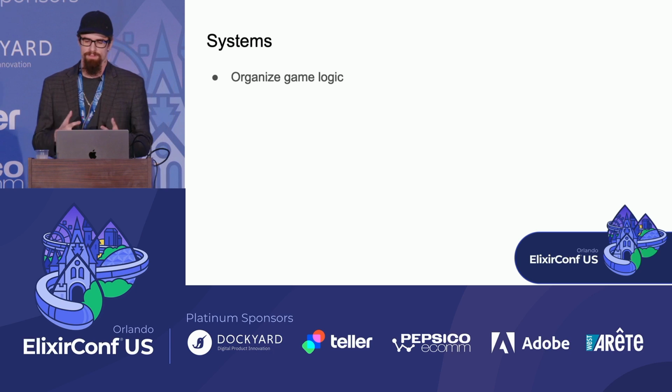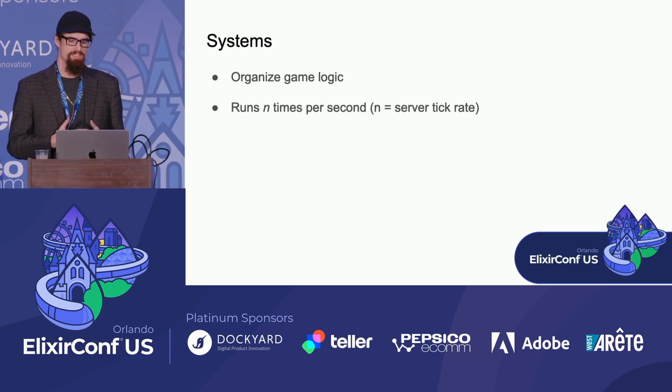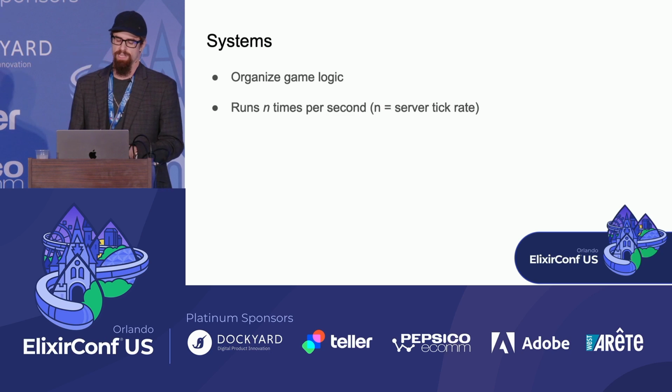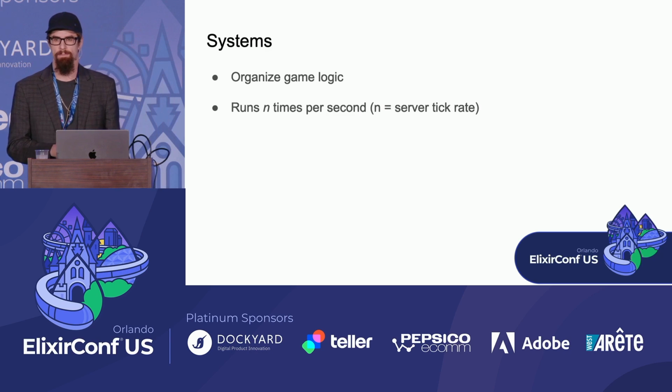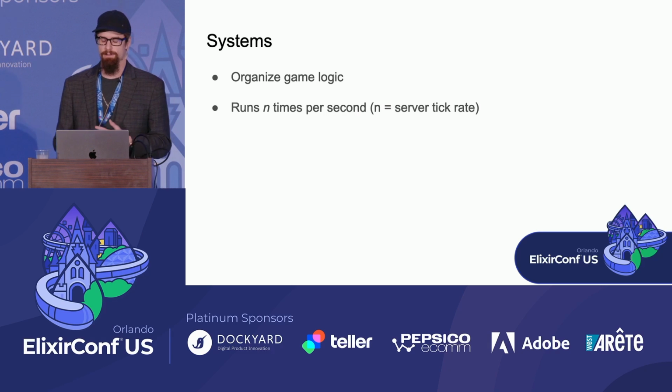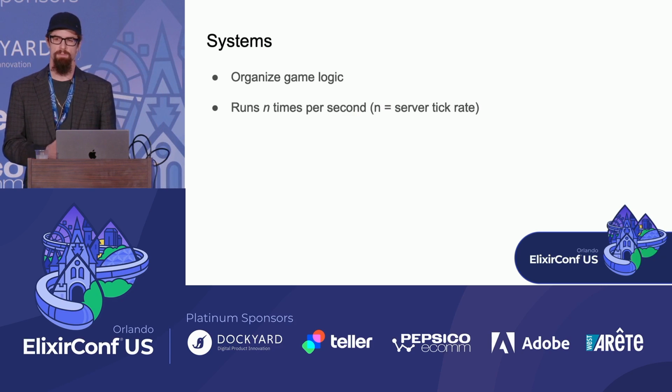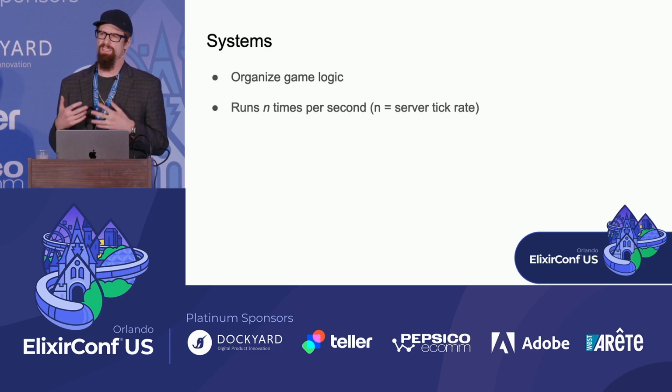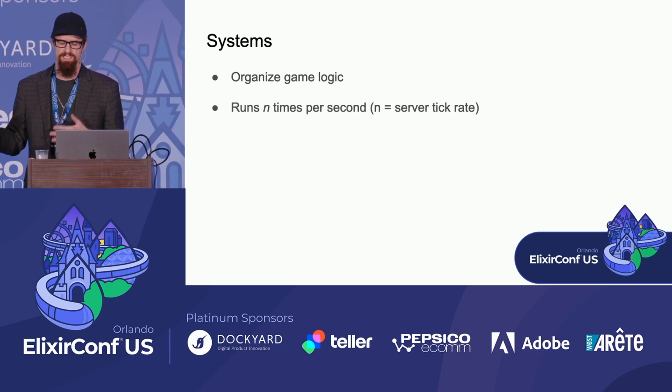Systems hold all of the logic for your game's backend and organize it according to feature. So each one of these systems is going to run n times per second, where n is the server's tick rate. If you're not familiar with game development and tick rate, the tick rate is the smallest unit of time for your game. So this can be between 20 and 60 usually.